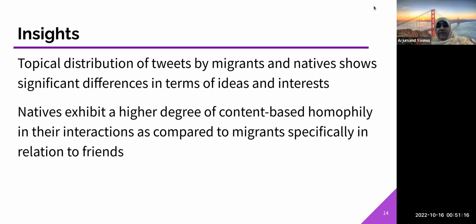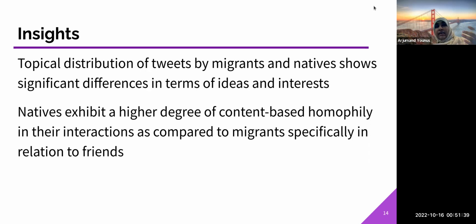So again, it goes to show that the topical distribution of tweets by migrants and natives is significantly different because they have different ideas and different interests, and hence we can see that there is still a long way to go when it comes to migrants' integration in Ireland. And another thing we noticed was that natives exhibit a higher degree of content-based homophily in their interactions, especially with those whom they follow and who also follow them back.